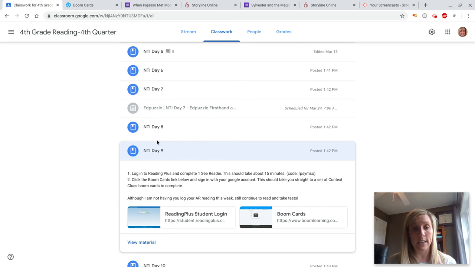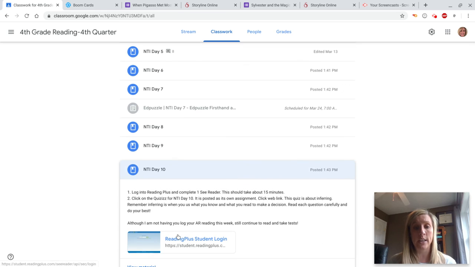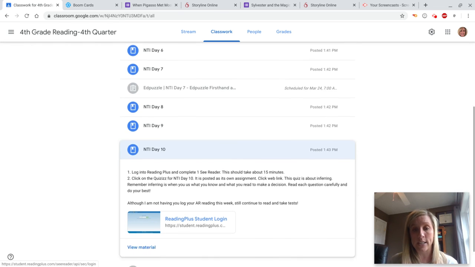And then on day 10, our last day this week, again, Reading Plus. Remember, if you get all your Reading Plus lessons done early, then you don't have to do it every day. You just have to get all your boxes filled in. I would make sure my average is a pretty good average because that is going to be for a grade. And then you're going to do a quiz for me.